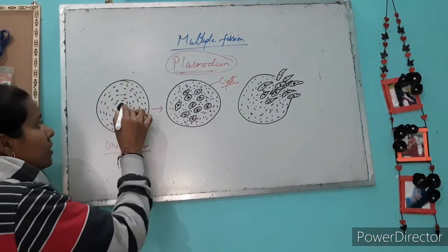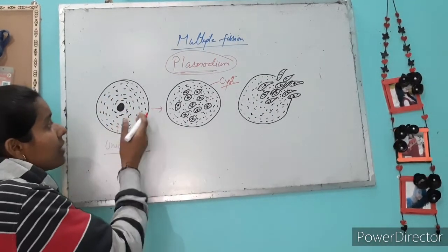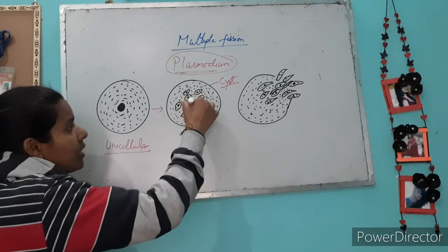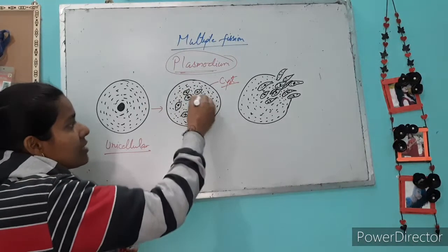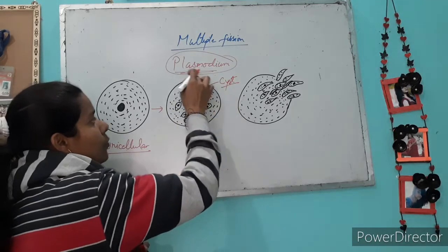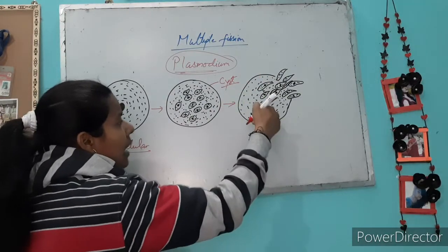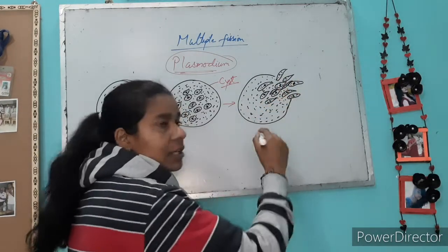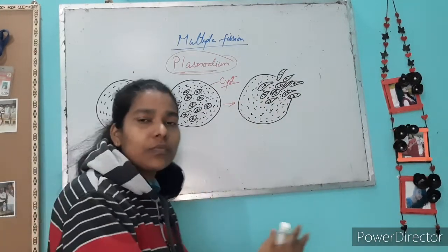This is the Plasmodium cell, simply a unicellular cell. But whenever it divides its nucleus many times, and each nucleus forms a membrane, that forms many cells. You just see how many cells are inside this cyst, and this cyst is the protective layer of all the cells. After some time this cyst will break, and all the simple cells inside it will come out. You see all these daughter cells that come out from the cyst.